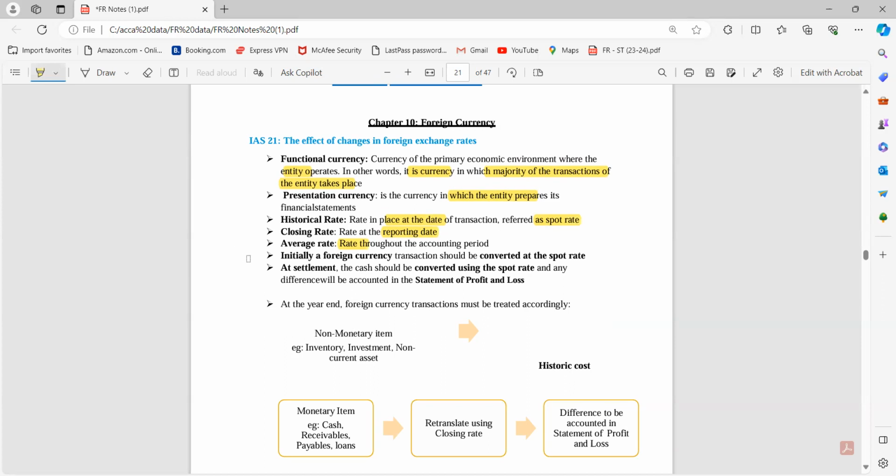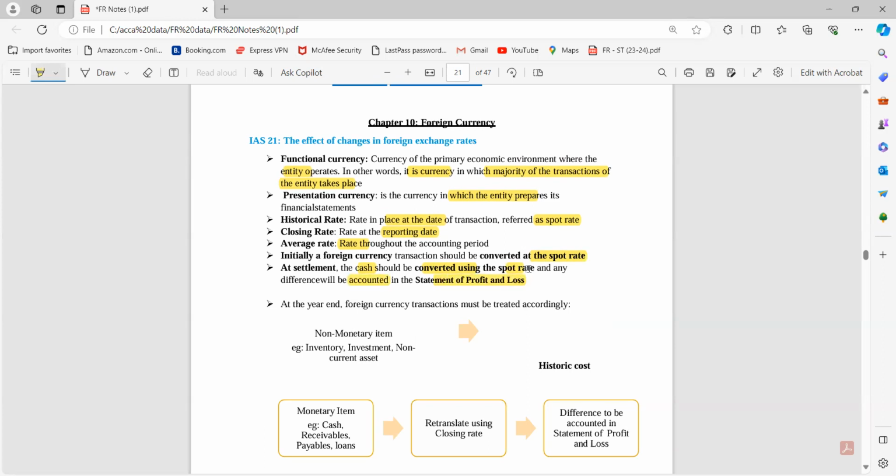So let's talk about the treatment. Initially, a foreign currency transaction should be converted at the spot rate. First recognition on the date of transaction should be at the spot rate. मतलब जिस दिन transaction हुई थी उस दिन के rate पे मैं उसको financial statement में दिखा दूंगी. And at the date of settlement, the cash should be converted using the spot rate and any difference would be accounted for in the statement of P&L.